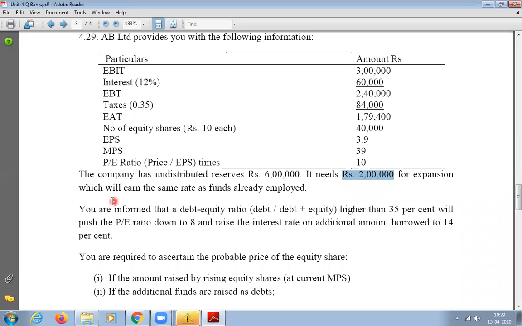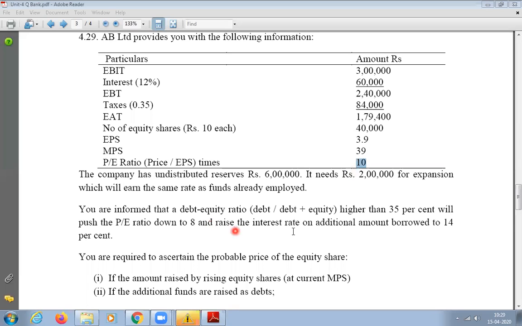Then he says you are informed that if the debt equity ratio, that is debt divided by debt plus equity, is higher than 35%, it will push the PE ratio down to 8. What is the PE ratio presently? 10. If your debt equity ratio increases beyond 35%, we will calculate this after preparing the capital structure, then your PE ratio will come down to 8.